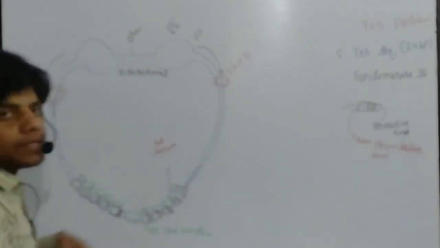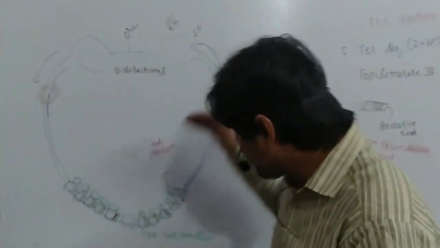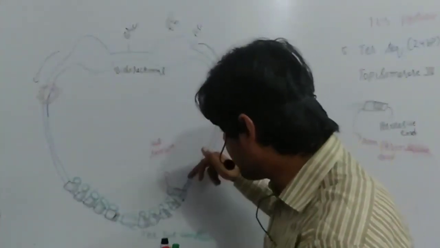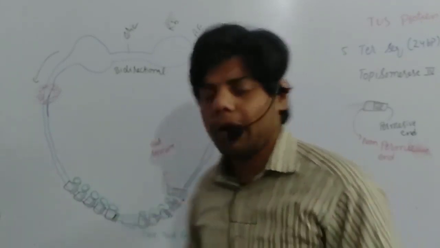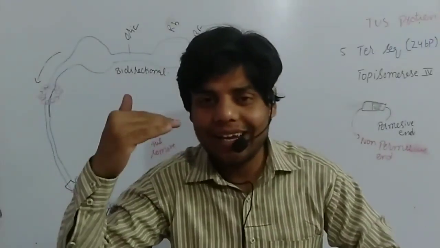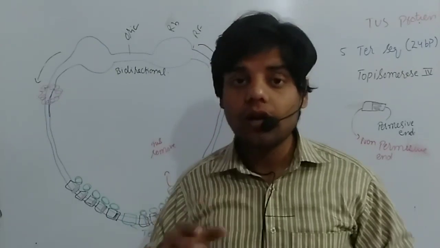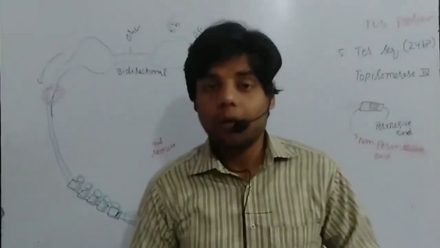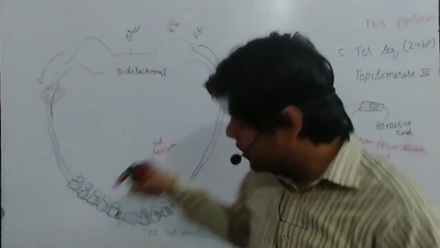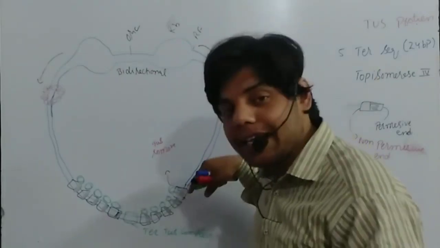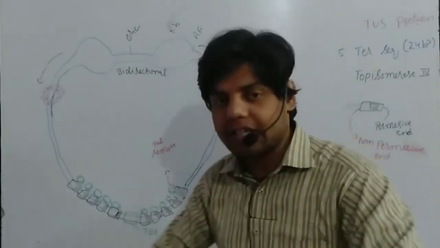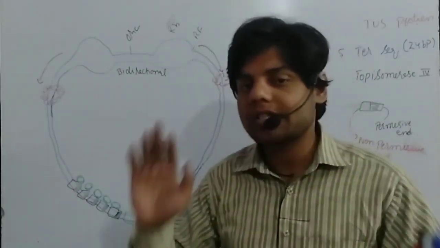At the left side, the permissive end will be present at the right. Okay. Now whenever the replication bubbles are moving with the permissive side, they can dissociate and remove the Tus protein. So whenever the Tus protein is removed, the replication bubble keeps moving, replication carries on and the elongation carries on.